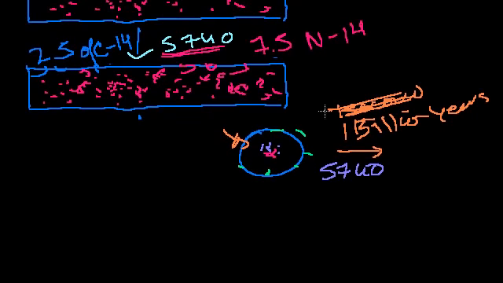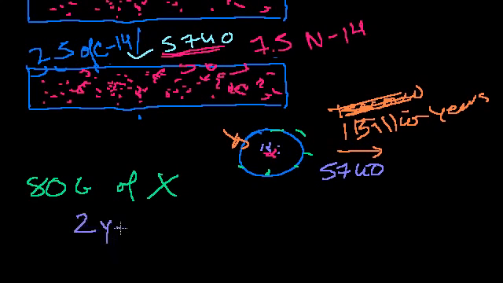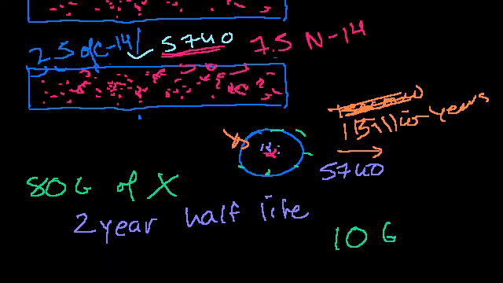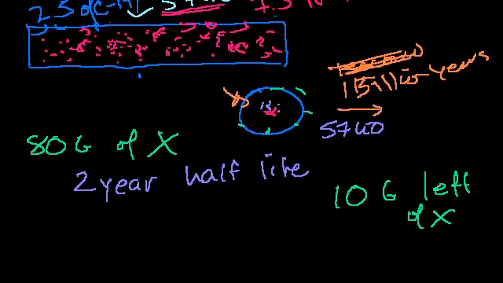So you might get a question like, let's say I start with 80 grams of something, let's just call it X, and it has a half-life of 2 years. I'm just making up this compound. 2-year half-life. And then let's say we go into a time machine and we look back at our sample, and we only have 10 grams of our sample left, and we want to know how much time has passed by. So 10 grams left of X.